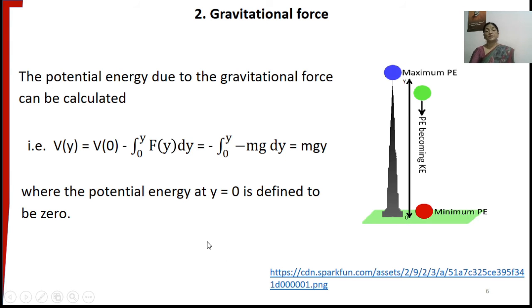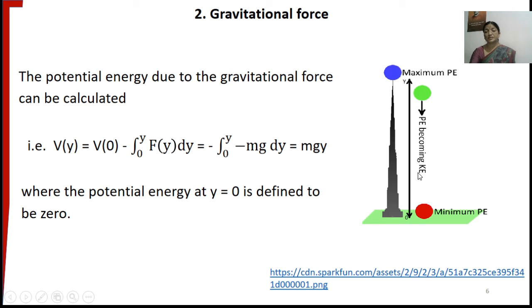Now, let us obtain the potential energy and kinetic energy expressions in the case of gravitational force. So here, if we see the system of earth and ball, a ball is thrown upward from the ground or from the earth to a height of y. Now first, what happens when the ball moves in the upward direction?